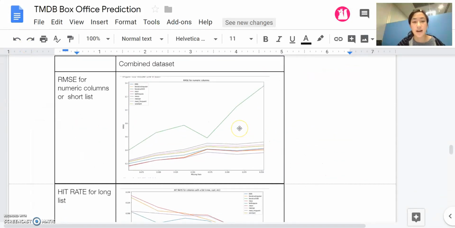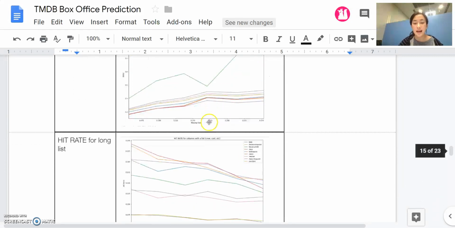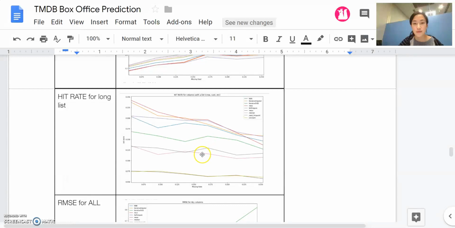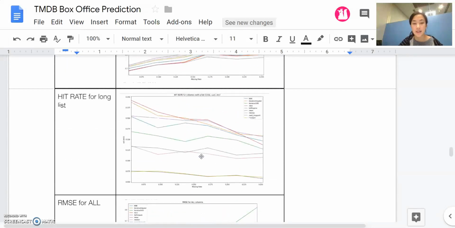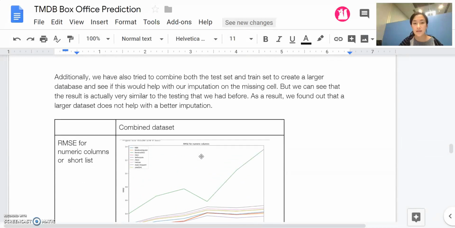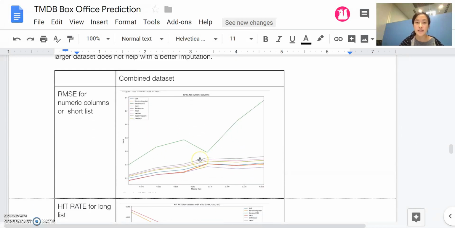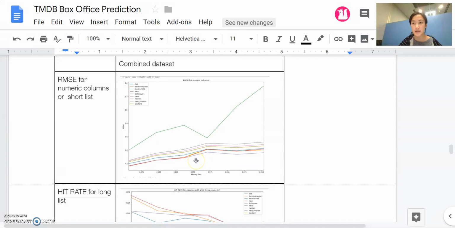Besides, we have also tried to combine the dataset, like putting both the testing set and training set together, and then see if the imputation for some empty cells would be better. But compared to the previous result, it doesn't seem that there is much change. So as a conclusion, we don't think combining the dataset will improve the imputation.